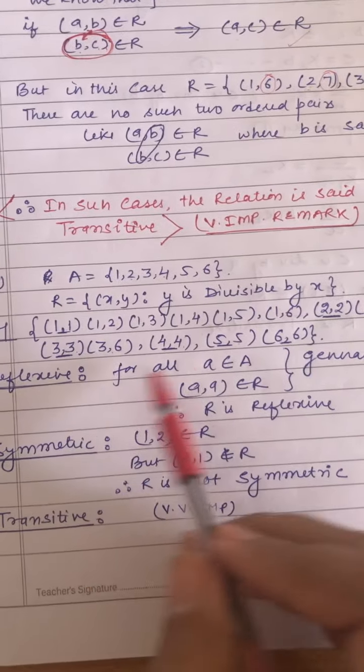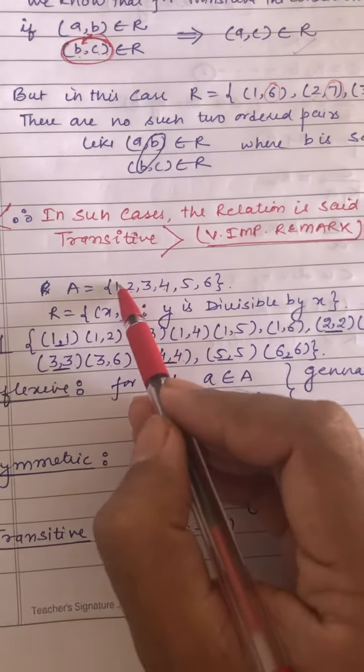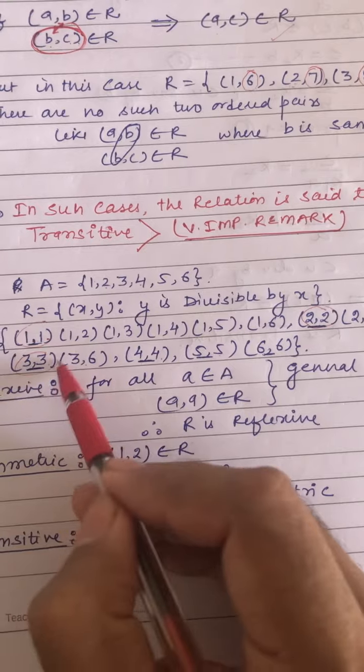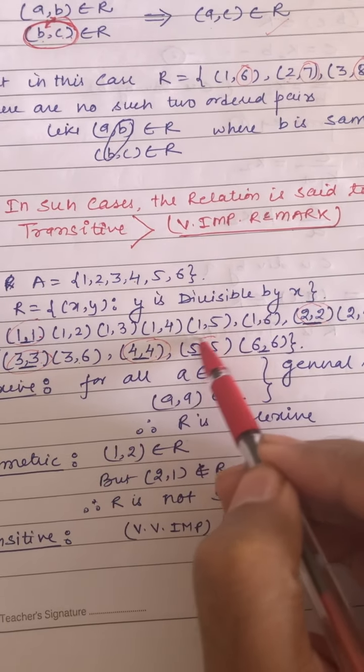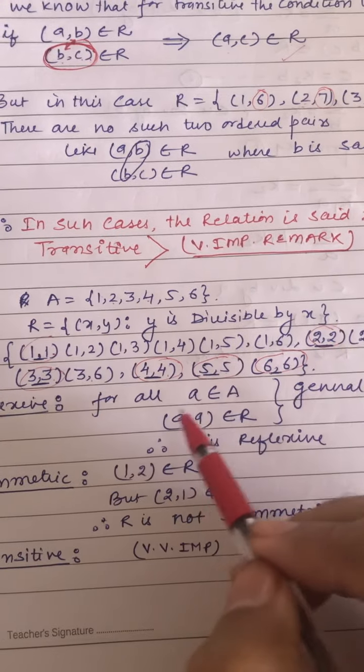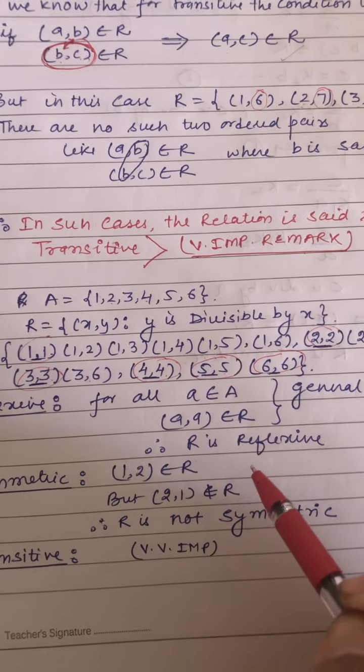Now for reflexive. For reflexivity, see, (1, 1) is there. For 2, (2, 2) is there. For 3, (3, 3) is there. For 4, (4, 4) is there. (5, 5) is also there. (6, 6) is there. So all the pairs are present, so the relation will be reflexive.